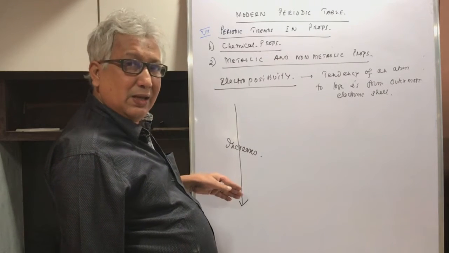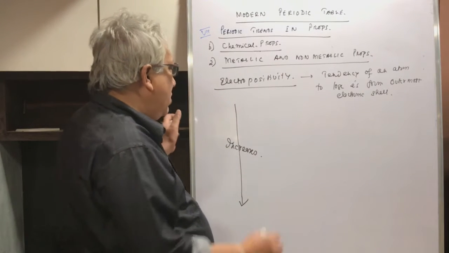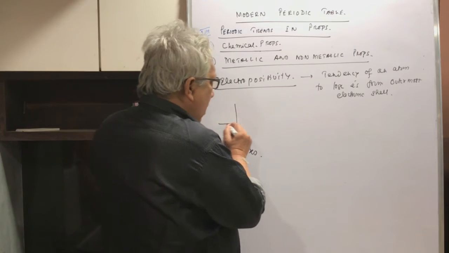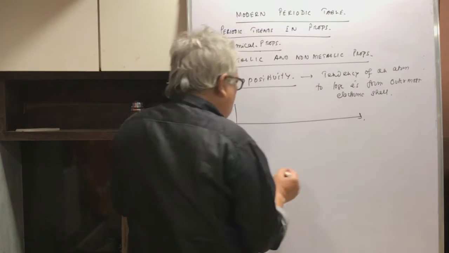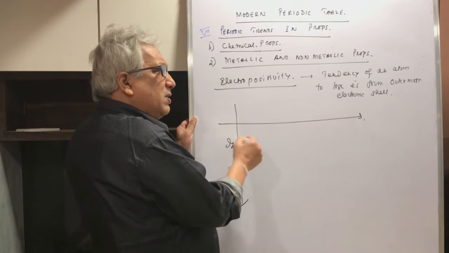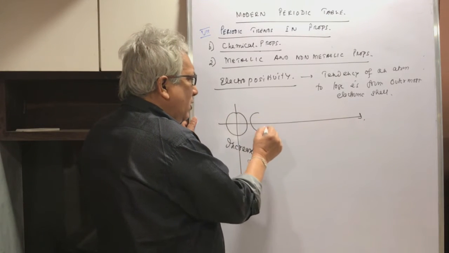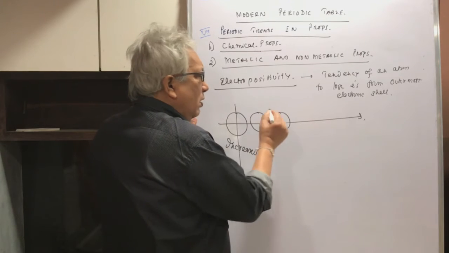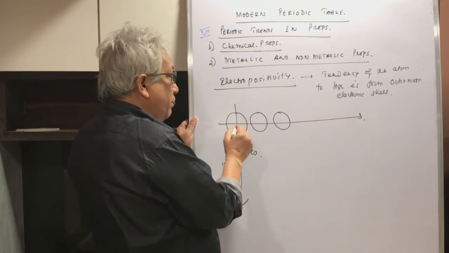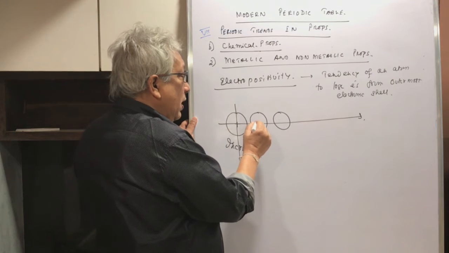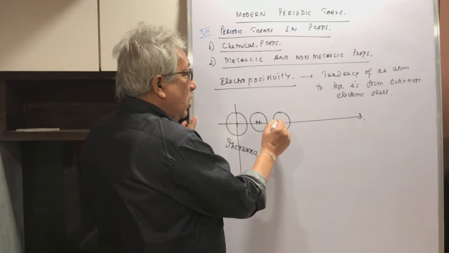But across a period, what will happen? Across a period, you will find that atomic size gradually decreases, because of the shrinkage of the outermost shell. There is also an increase in the nuclear charge.